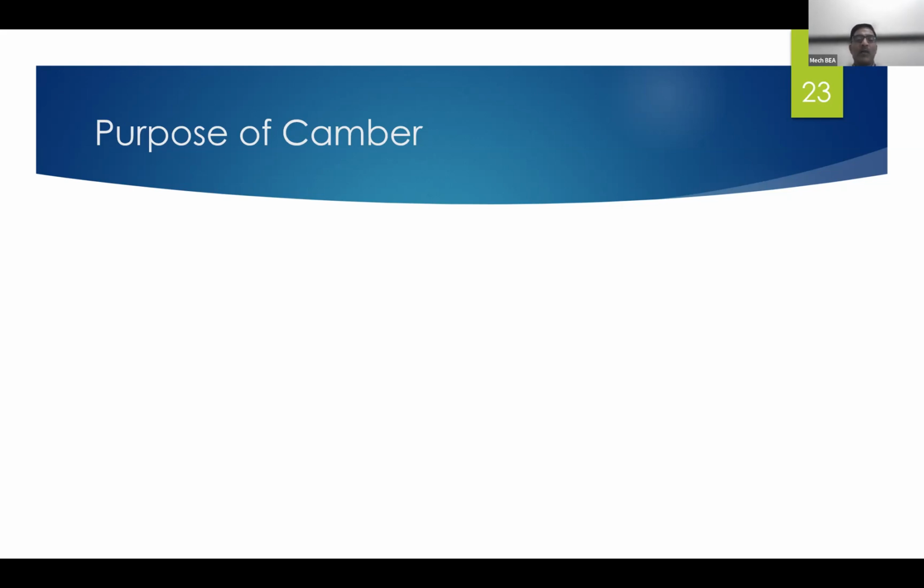Additionally, I have included two to three slides so that you can get an idea about understeer and oversteer. In the figure on the left-hand side, this one is the vehicle and we are going to check what is understeer.